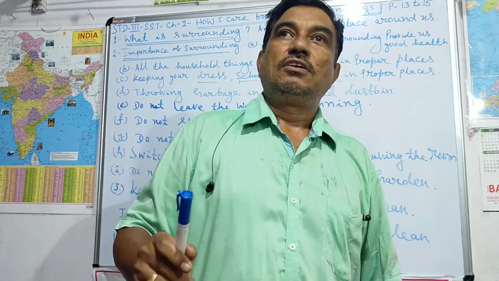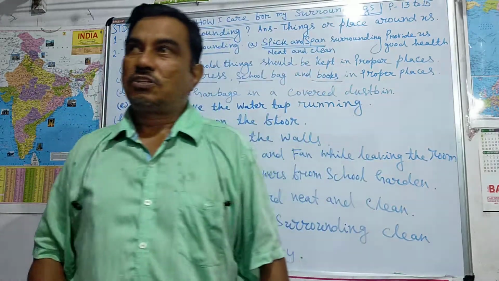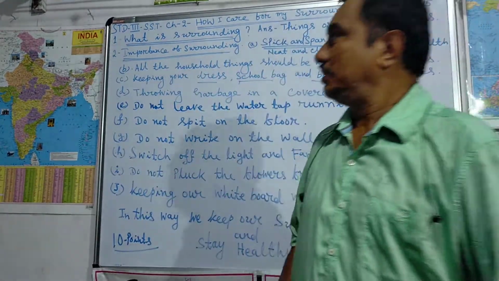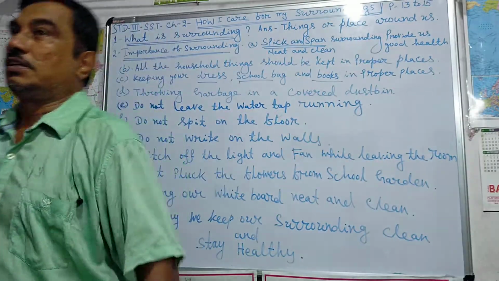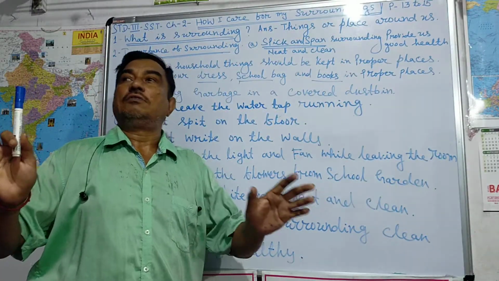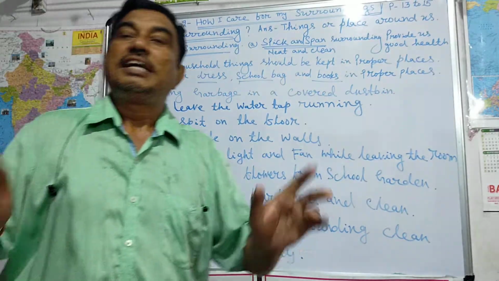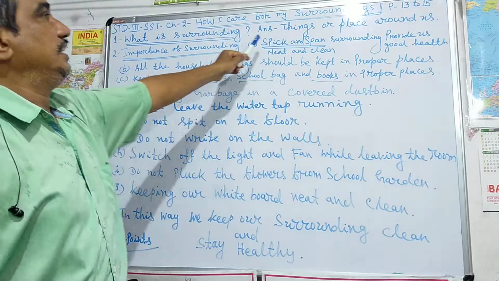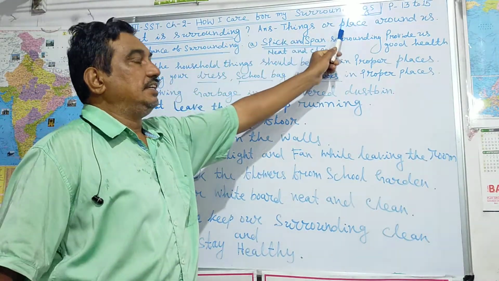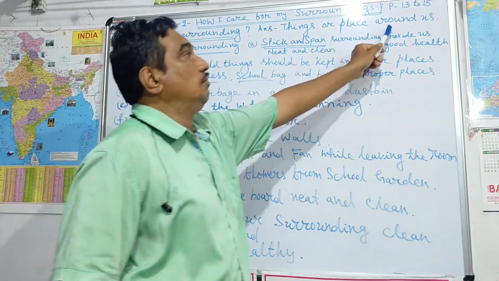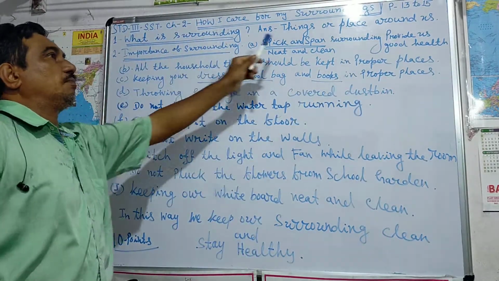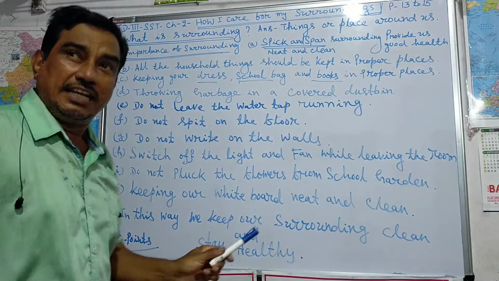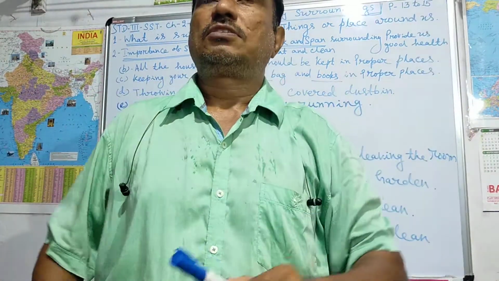Page 13. First of all, we should know what is surrounding. Things and places around us. Surrounding means things and places around us. Write down things and places, things or places around us. That is called surrounding.